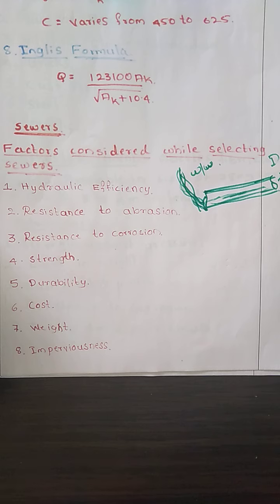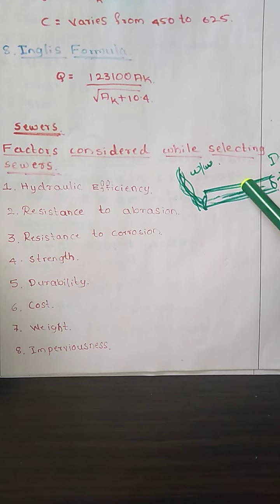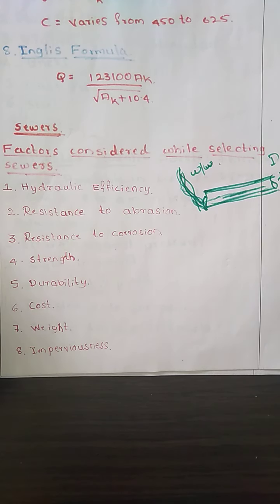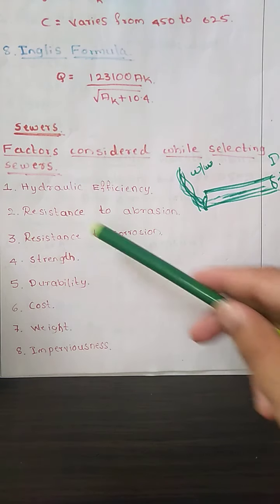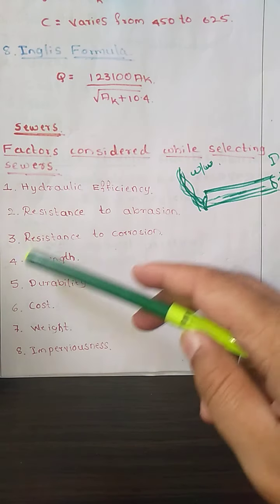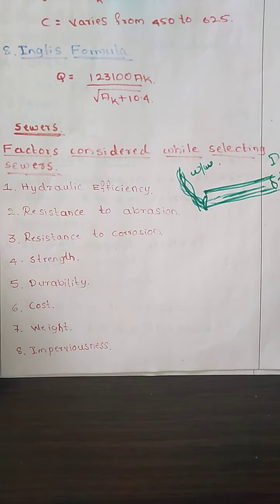The strength. The sewers are generally going to be laid underground, and hence they are subjected to a large number of external forces, including the weight of overburden and the vehicular and live loads. This particular sewer may be placed under underground conditions, so various kinds of load may come. So the material should have enough strength to resist the external forces. It should have enough resistance to hold the weight of the external forces that are going to come.